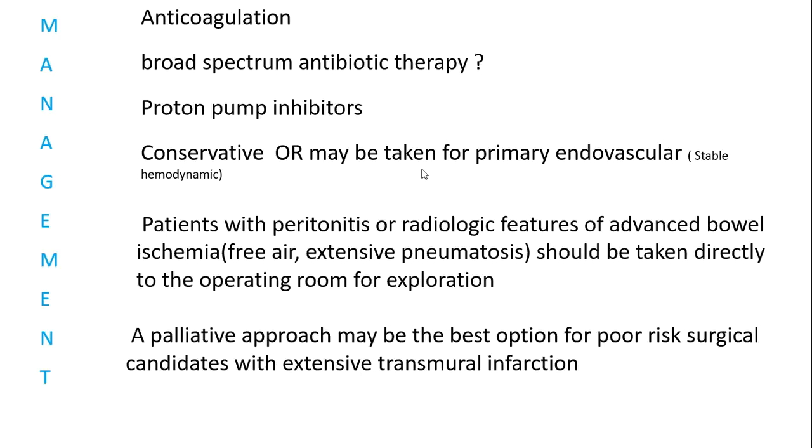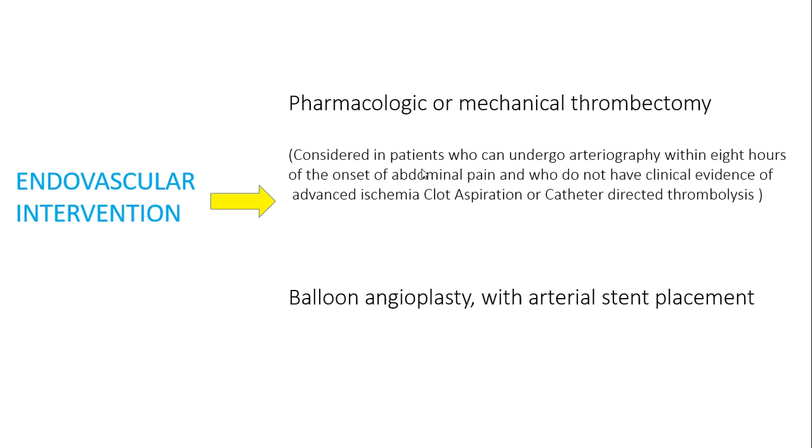Broad spectrum antibiotics have a questionable role, but yes, there's no harm giving them, at least in this condition. Proton pump inhibitors too. We can go for conservative management, or maybe take the patient up for a primary endovascular technique as well. We look for peritonitis and other features. Pharmacological or mechanical thrombectomy and balloon angioplasty can be done, but I think mostly we go for heparin infusion and then switch the patient to a low molecular weight heparin.